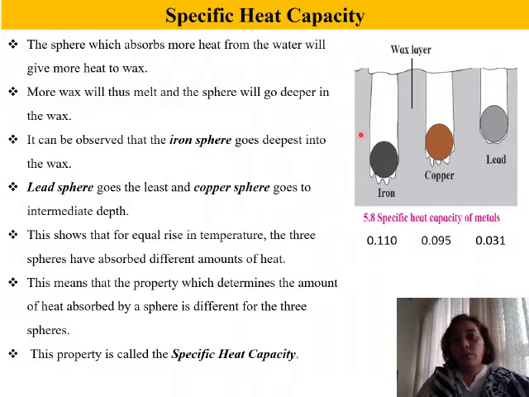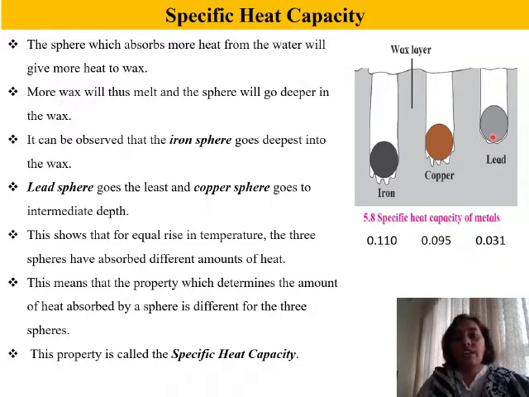Now what will we observe? We will observe that the balls being very hot, or the spheres which will be very hot, will start melting the wax. As the wax melts, the balls start penetrating downwards. After say 10 to 12 minutes, observe the depths to which these balls have penetrated.